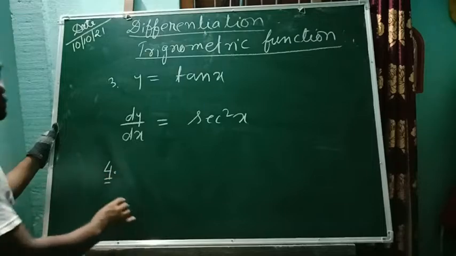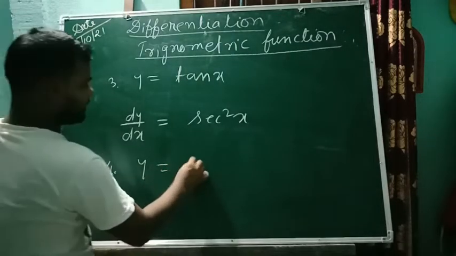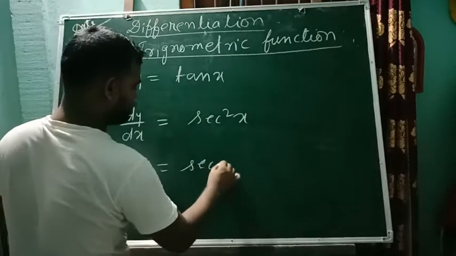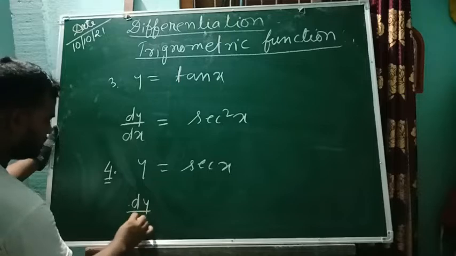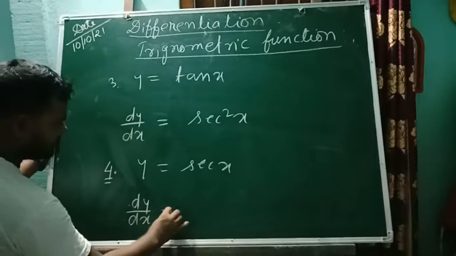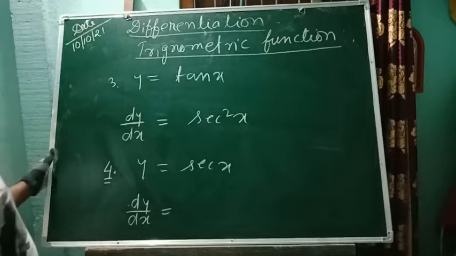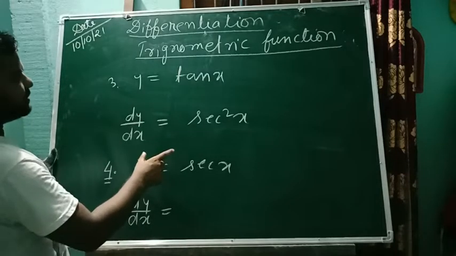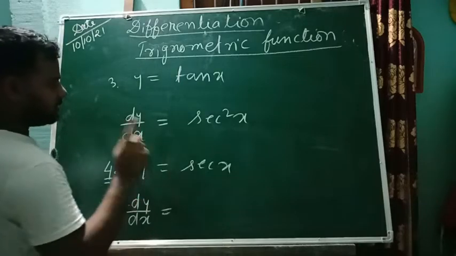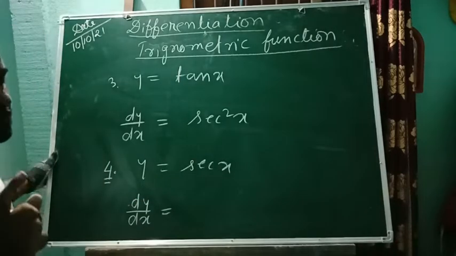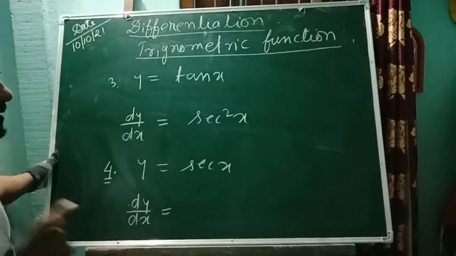Number 4. If y is equal to sec x, then d by dx, what will it be? Remember that in differentiation, while we differentiate sec x, sec will be positive, and along with sec there will be another term, and that will be tan x.